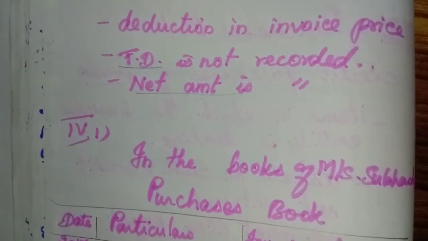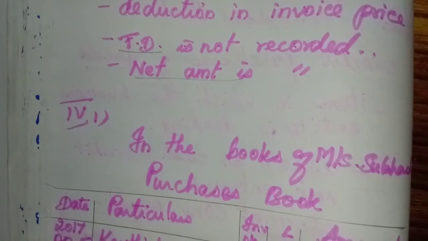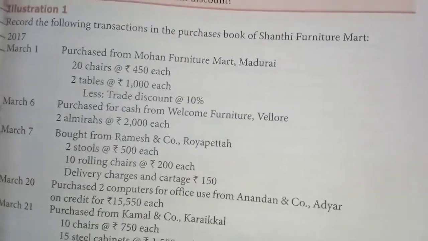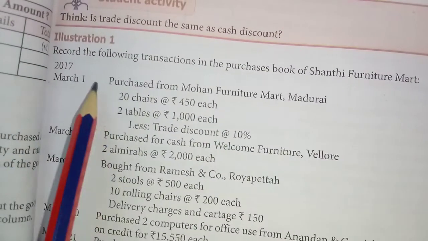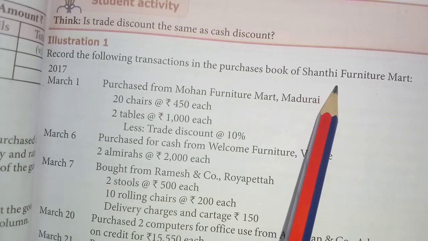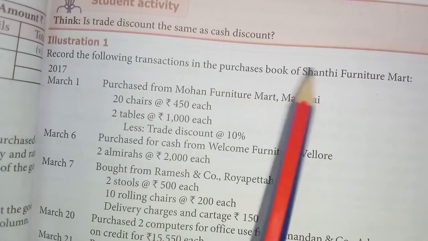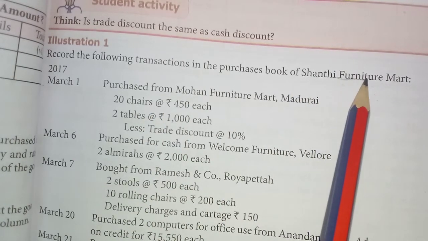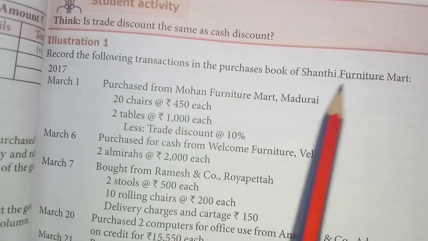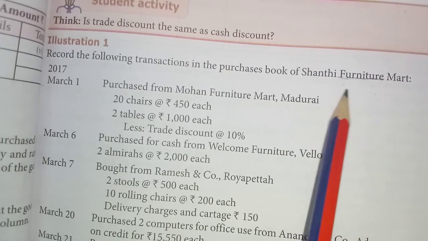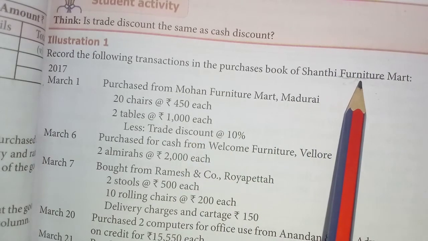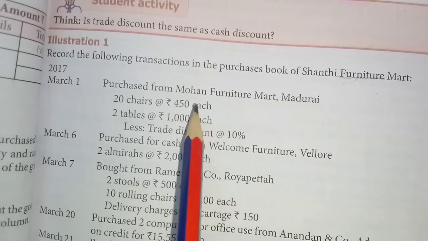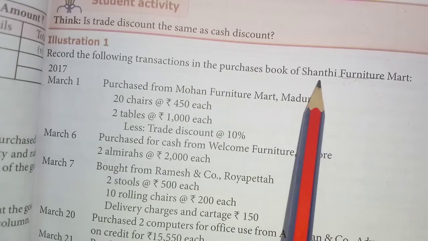Now let us see the illustration. Record the following transactions in the purchases book of Shanti Furniture Mart. So in that book you have to check. Here Shanti is the Shanti Furniture Mart. So they purchase and sell what? Furniture. So don't think that if they purchase furniture that is an asset. No, they are dealing in furniture.